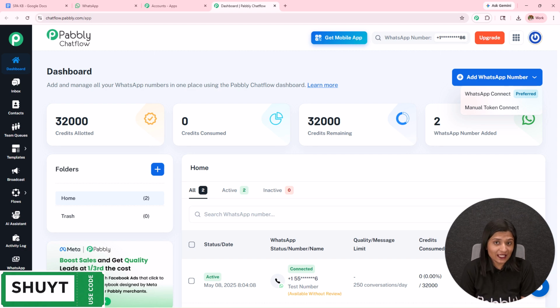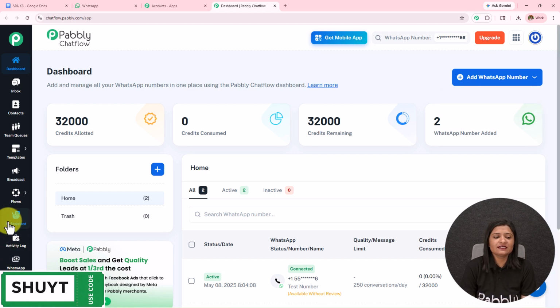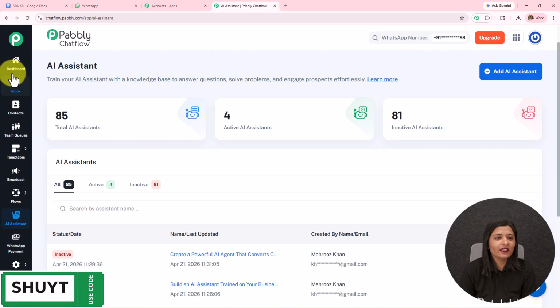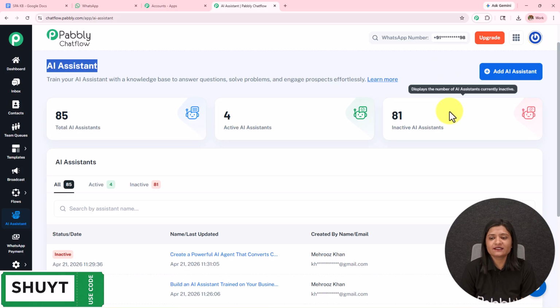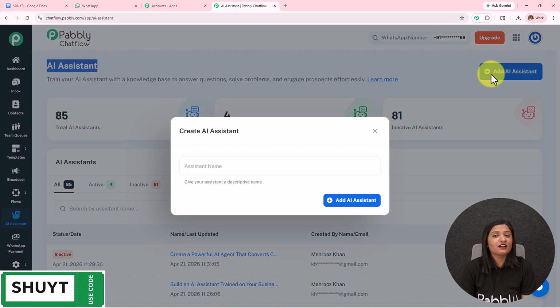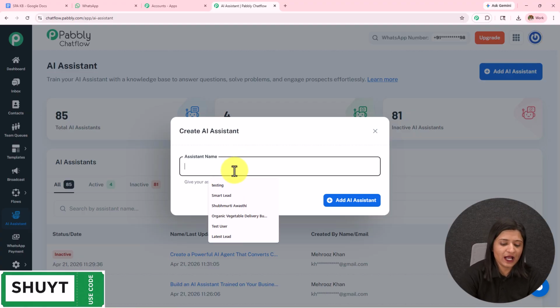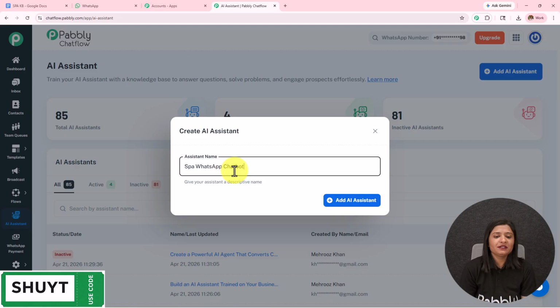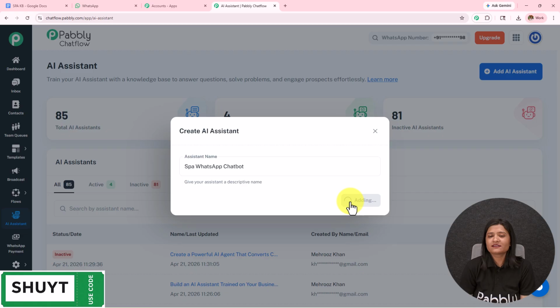We are going to create an AI agent. So on the left-hand side, you can see this AI assistant. Let's open this. Here I've landed on this AI assistant page. You can see the total AI assistants, active AI assistants, and the inactive AI assistants. To create a new AI assistant, you simply have to click on this add AI assistant and you have to name this. So let's say I'm going to name this Spa WhatsApp Chatbot, and then you simply have to click on this add AI assistant.